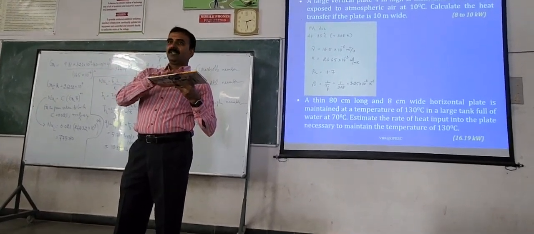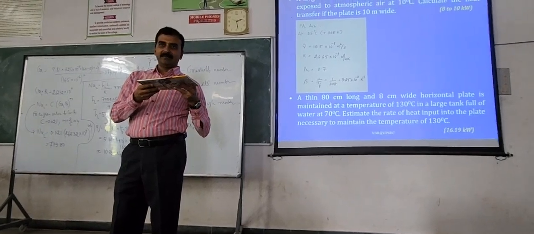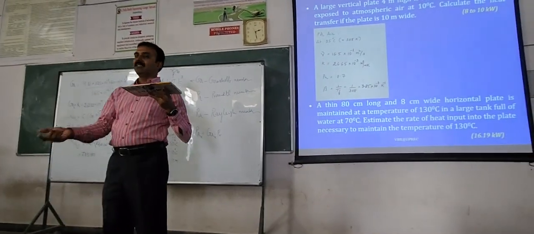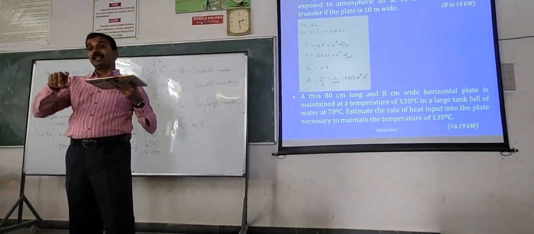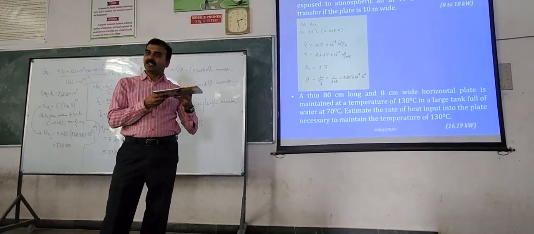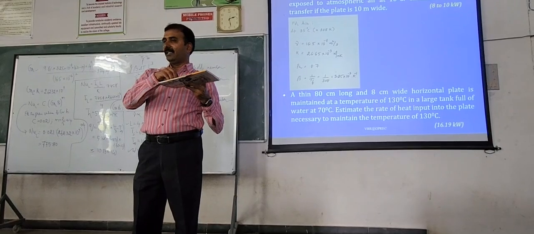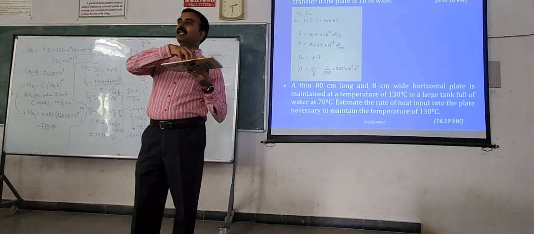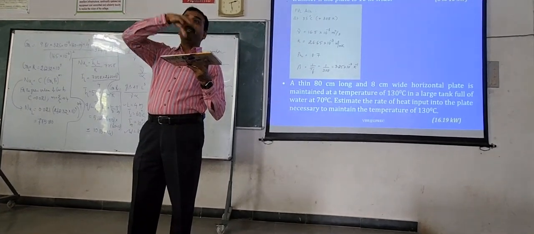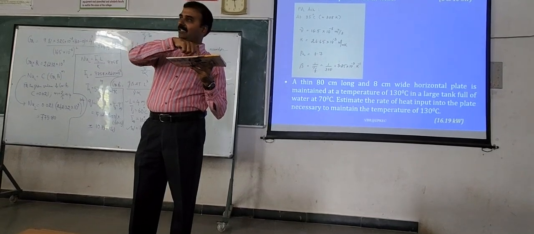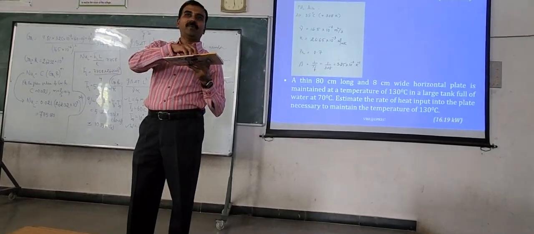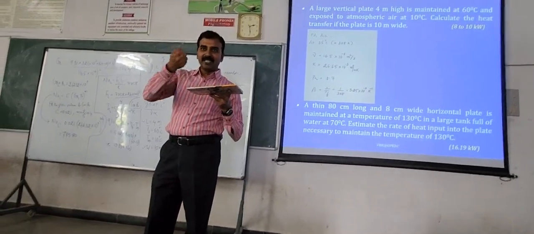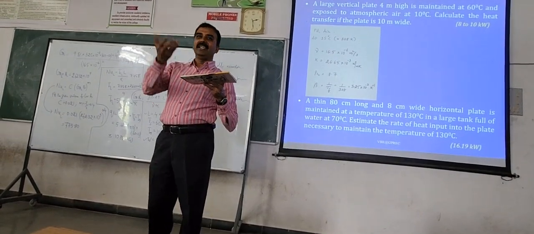Another case: depending on whether the plate is cooler or hotter compared to the fluid, the flow condition also differs. Now, if it is a hot surface, the particles that are coming here are becoming lighter and going up. Whereas if it is a cooler plate, cooler compared to the surrounding fluid, then what happens? The fluid particles will lose their temperature. Their temperature decreases, so therefore their density increases.